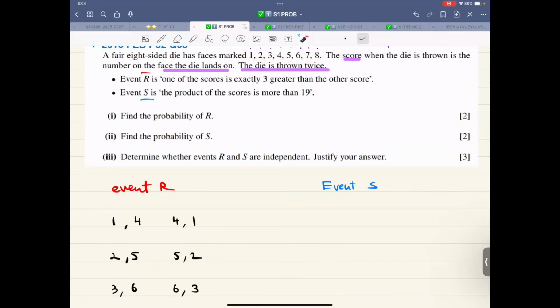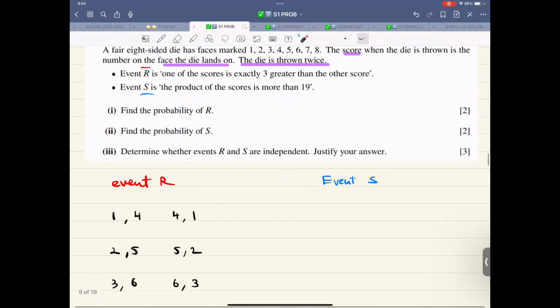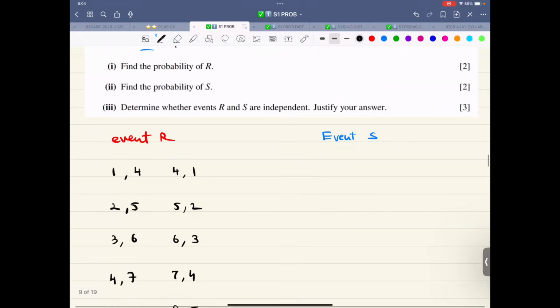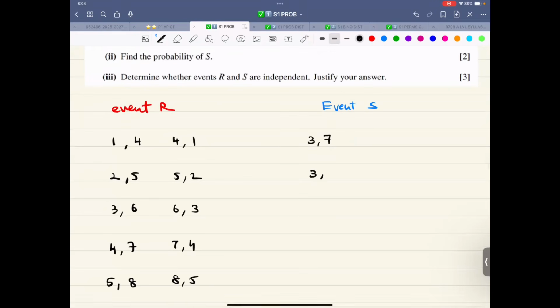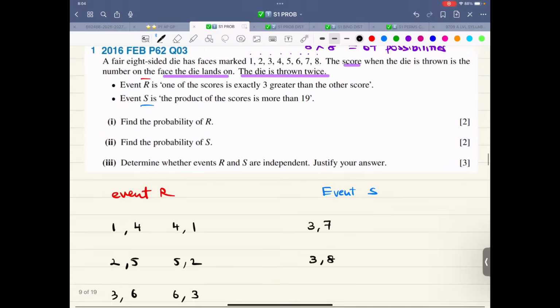That is also not there. So now I think it would start with 3. So therefore, 3, 5 is 15, 3, 6 is 18. So therefore, I have 3, 7 and I have 3, 8. And of course, I can change the order.